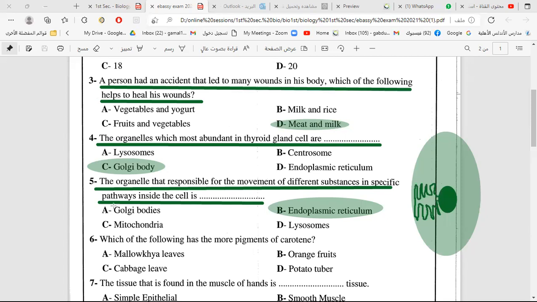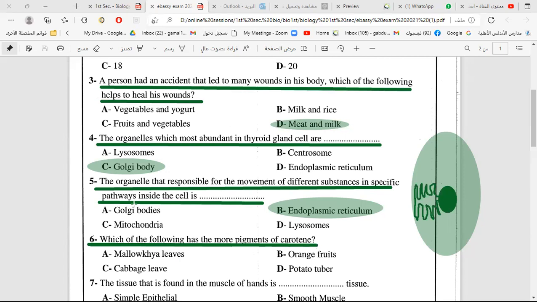The next question: which of the following has more pigment in carotene? You know the color of carotene is orange. You can find it in carrot. It's called carotene because it's found a lot in carrot.